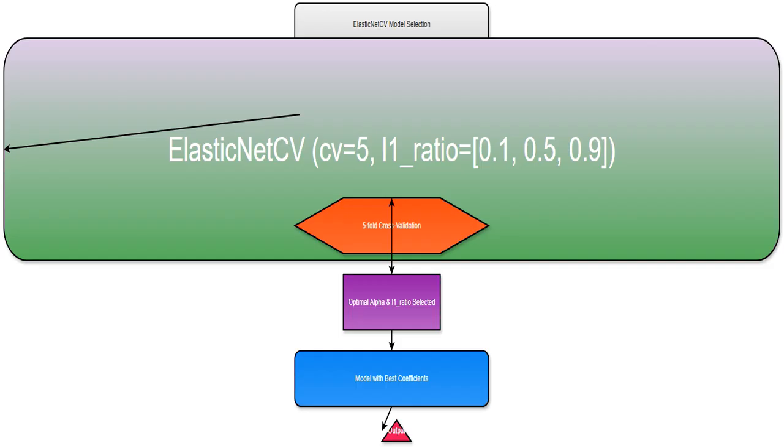I also tell ElasticNetCV to explore different mixtures of L1, Lasso, and L2, Ridge, regularization, using L1_ratio values of 0.1, 0.5, and 0.9. These values represent the proportion of L1 regularization. 0.1 is mostly Ridge, 0.9 is mostly Lasso, and 0.5 is a 50-50 mix.